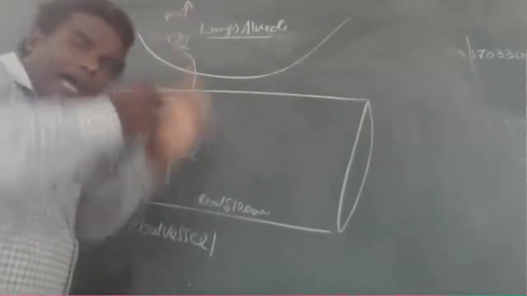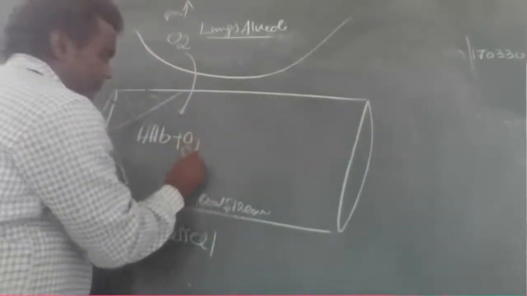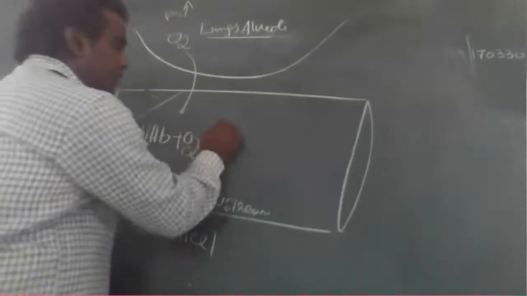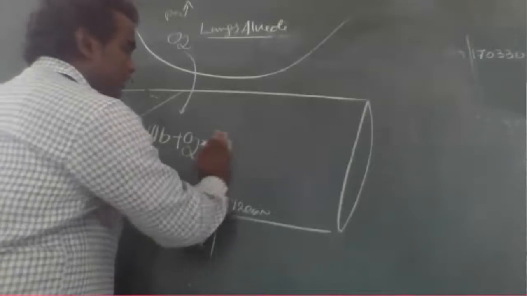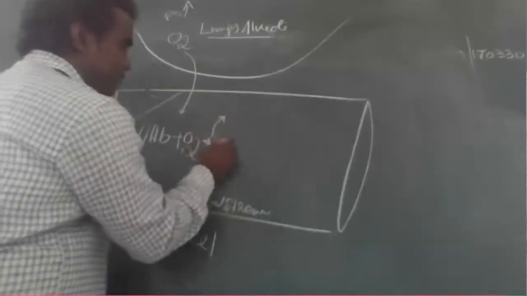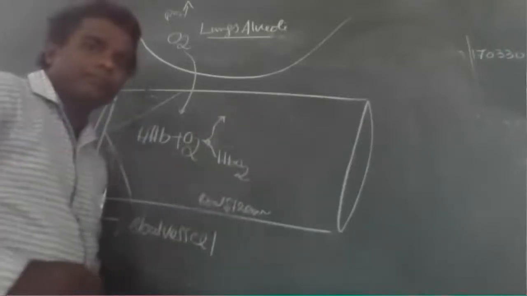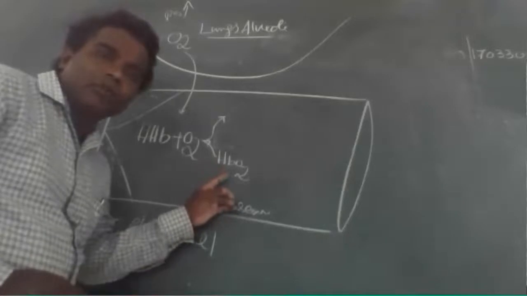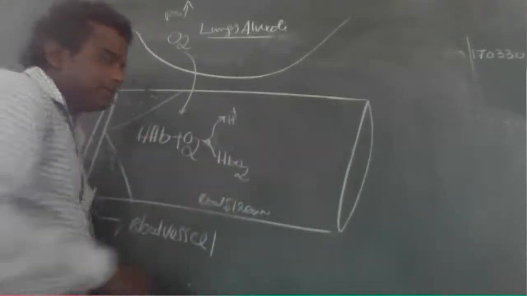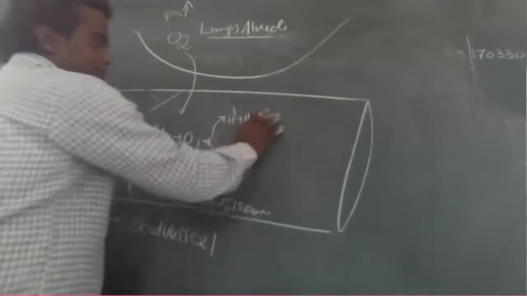O2 pressure is high, so it loosely binds to form oxyhemoglobin. So here oxyhemoglobin should be formed, and hydrogen ions, H+, are also formed. These hydrogen ions bind with bicarbonate.